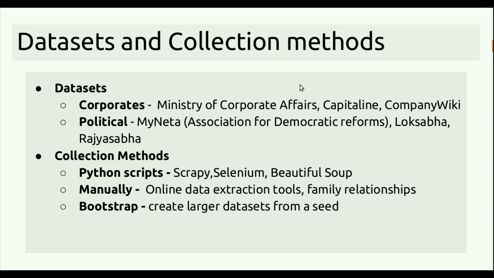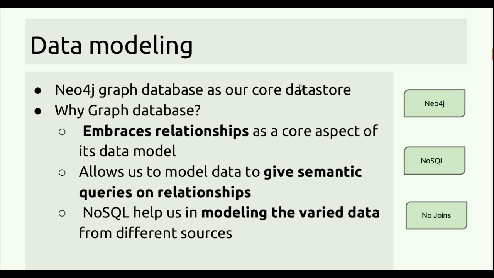After the data has been collected, the main issue that remains is modeling the data. For modeling, we have used a graph database as our core data store. Why a graph database? Because it stores relationships at a physical level, so running queries on relationships is much easier, unlike in a relational database where we had to write nested joins and complicated SQL queries to do the same. Moreover, the Neo4j graph database is NoSQL, so we can allow